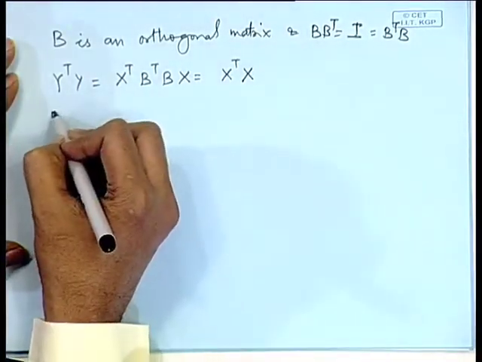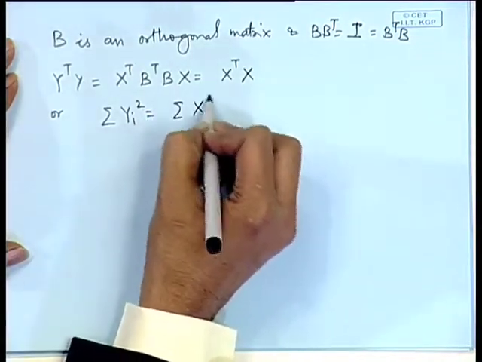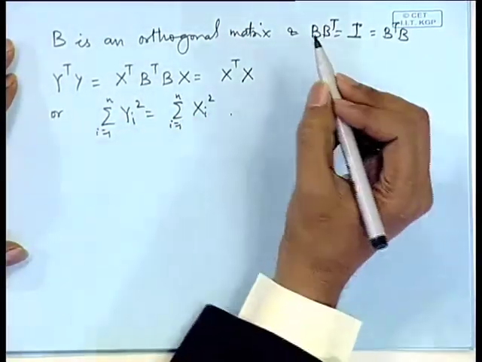That means, sigma of y i square is equal to sigma of x i square, i is equal to 1 to n. That means, the original sum of squares is equivalent to the new sum of squares.